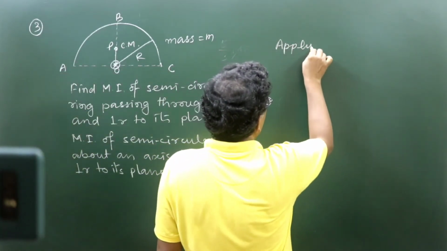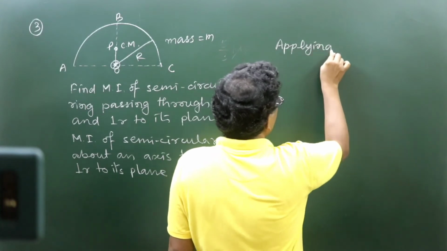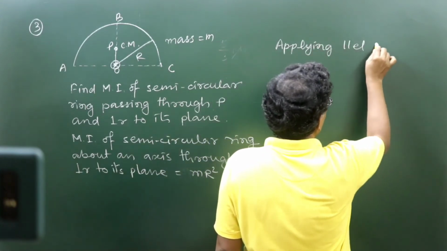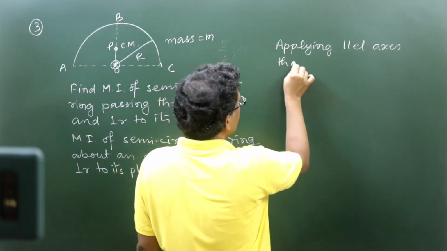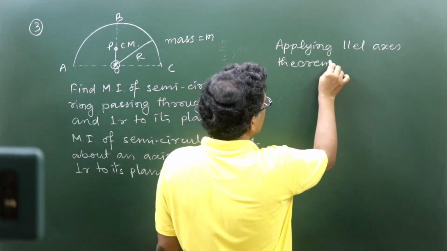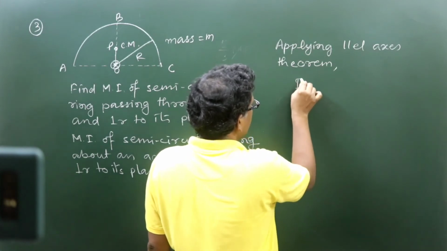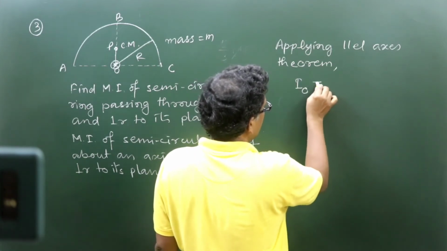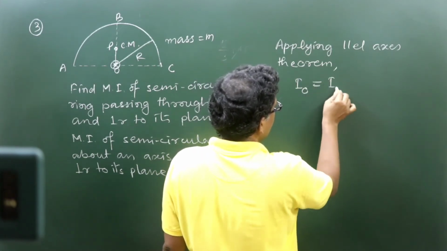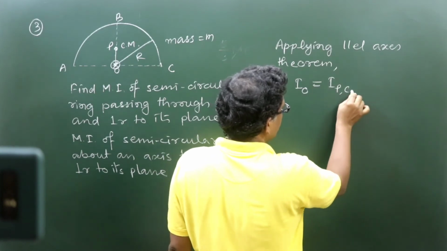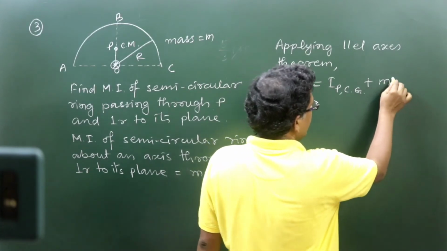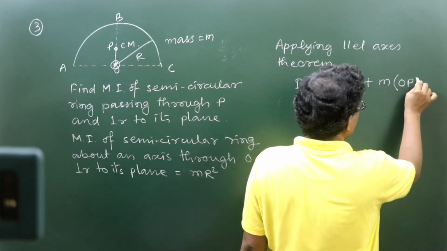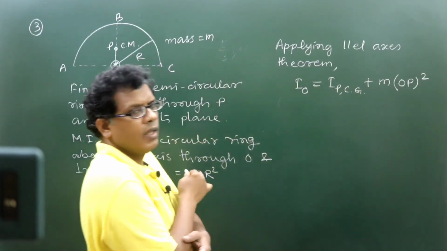we can write down, applying the parallel axis theorem, I about an axis through O will be basically I about an axis through P, because this is the CG axis, plus mass of the ring into square of the distance of separation between them.